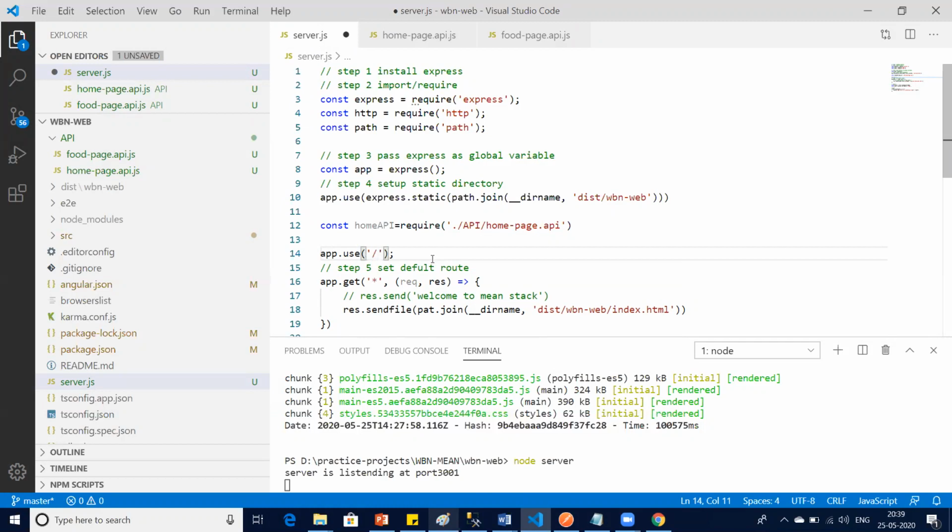Remember the API starts from, let's say, slash v1. Whatever prefix you want, you can put it. So my API name would be localhost 3001 slash v1 slash API slash.